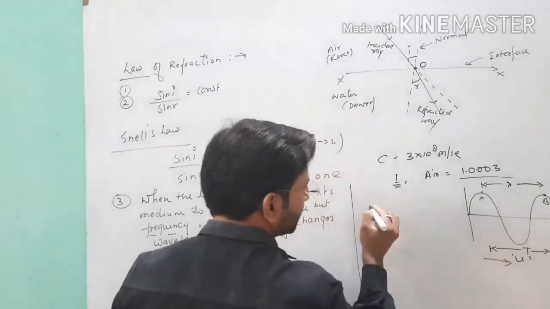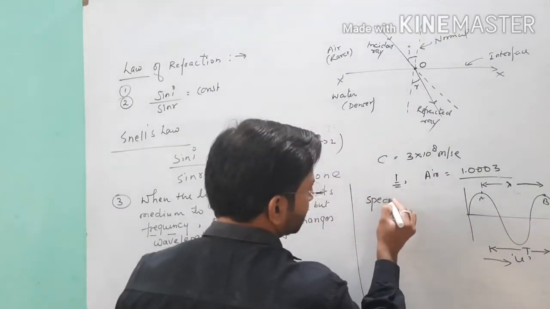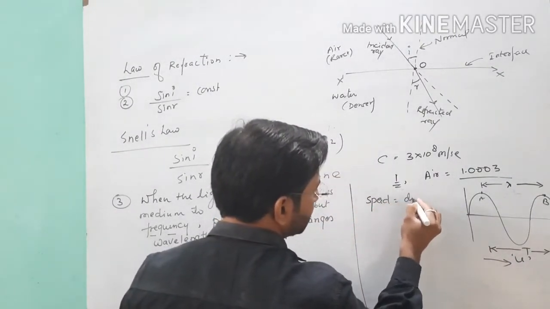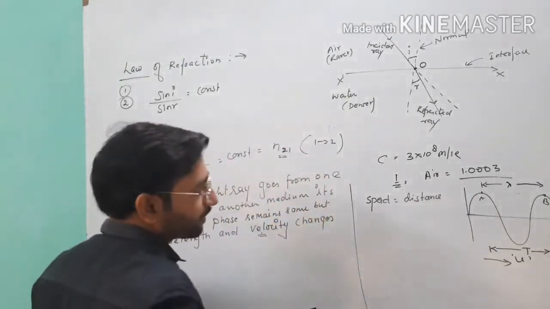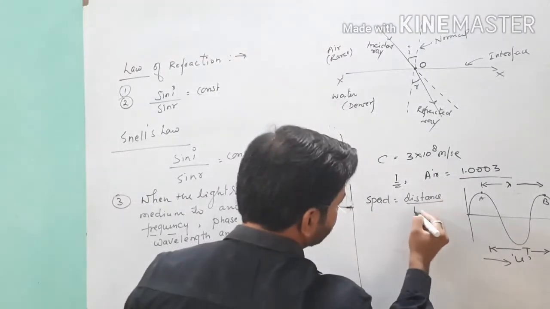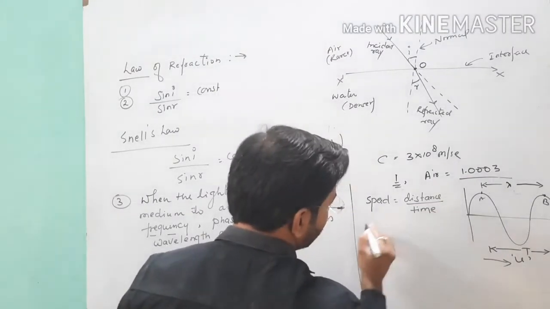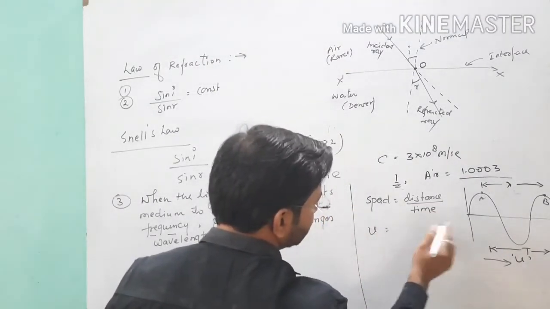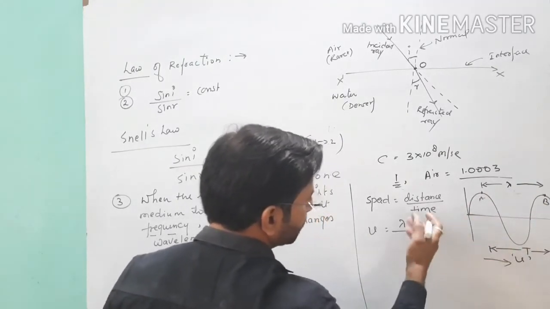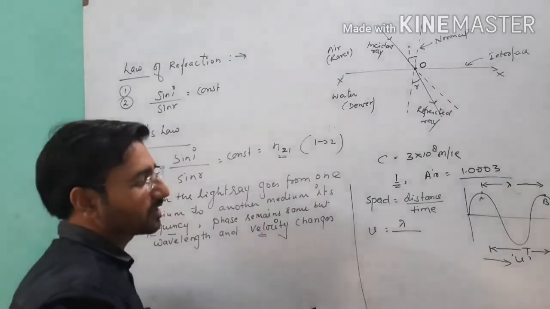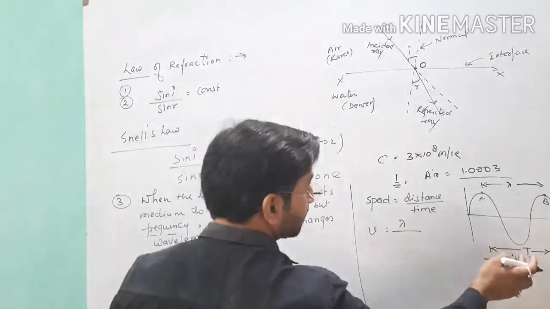So we will use the formula speed is equal to distance over time. Speed is v, and the distance in one revolution is lambda. You know all these things from your class 9th standard.